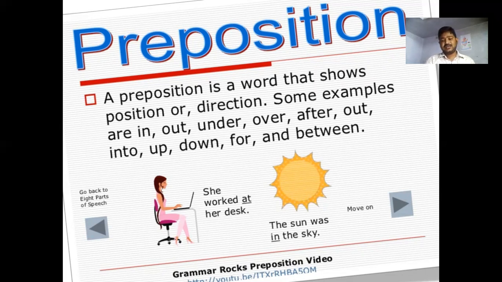The sun was in the sky. The sun is the subject, was is a verb form, in is the preposition, and the sky is again a noun.